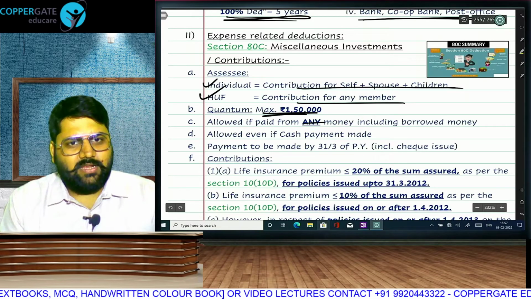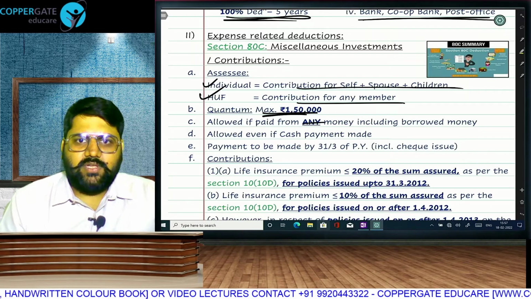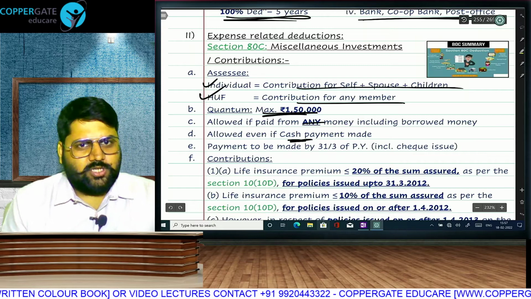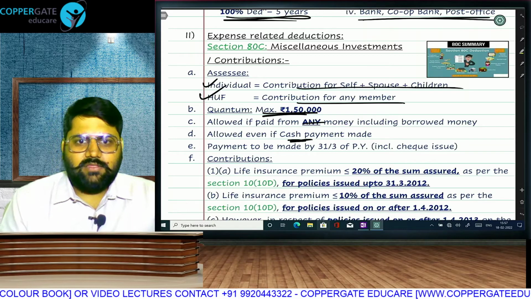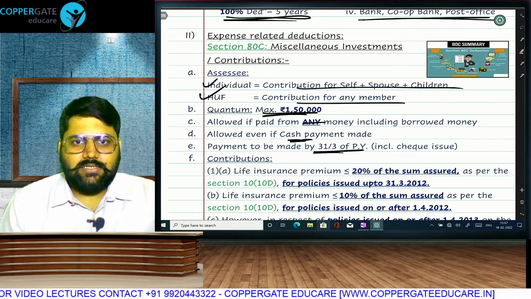You can make payment from any amount. You can borrow money and pay premium of life insurance. You will still get deduction of the same, even if you make cash payment, because poorest of poor people have this. You just make payment up to 31st of March, then you will get this deduction.